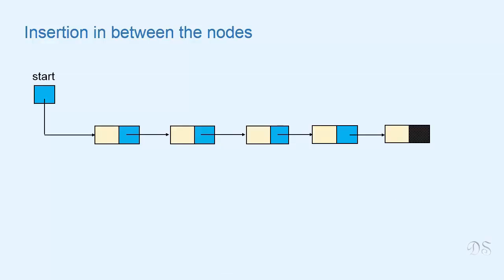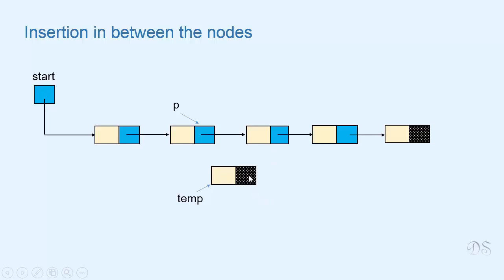Now we'll see how we can insert a new node between two nodes of a list. Suppose we have to insert a new node between these two nodes. For that we need a reference to this node. Now we allocate a new node. Now for this node to come in between these two nodes, the link part of this node should refer to this node and link part of this node should refer to this node.